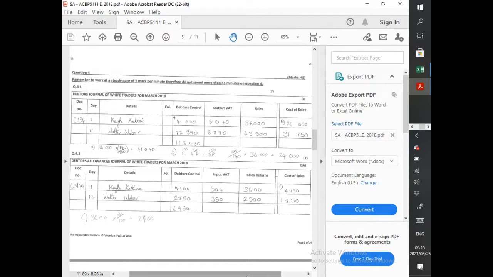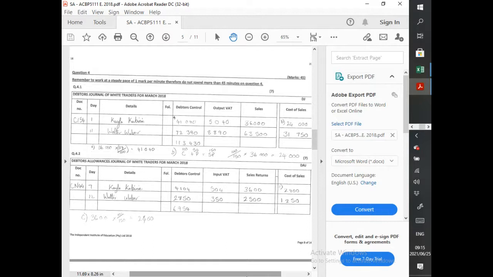Next one, Kayla returned damaged goods, 3,600 excluding VAT. White Traders accepted the return and issued a credit note. Okay, right, no problem. That was excluding VAT. So that's going to affect your what? Debtors allowance journal. Excellent.